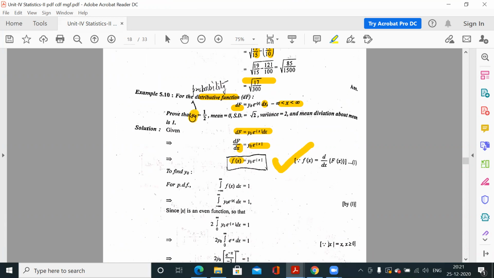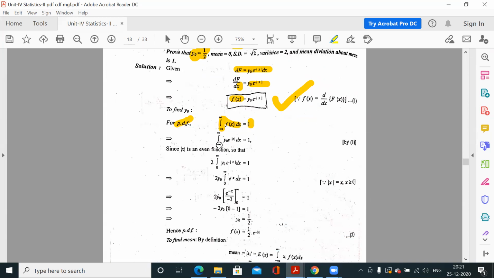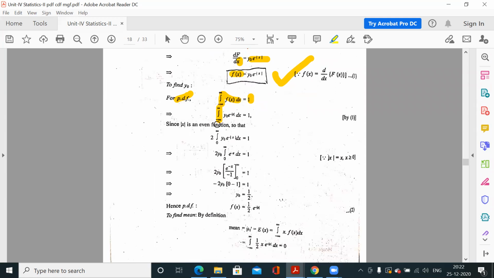Now prove that y0 is 1/2. So in this function we have y0. Now fx is what? PDF. So the integration of this fx would be 1. So apply the definition, minus infinity, because the range is minus infinity to plus infinity. Keeping the same term, integral minus infinity to infinity, fx, that is y0 e to the power minus mod x dx, equals 1. This is given, because we have been given that this is PDF. So this integration must be 1.